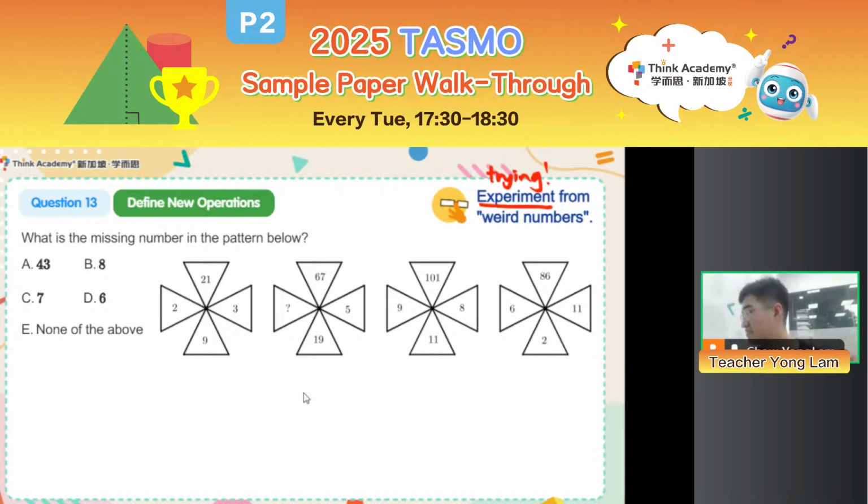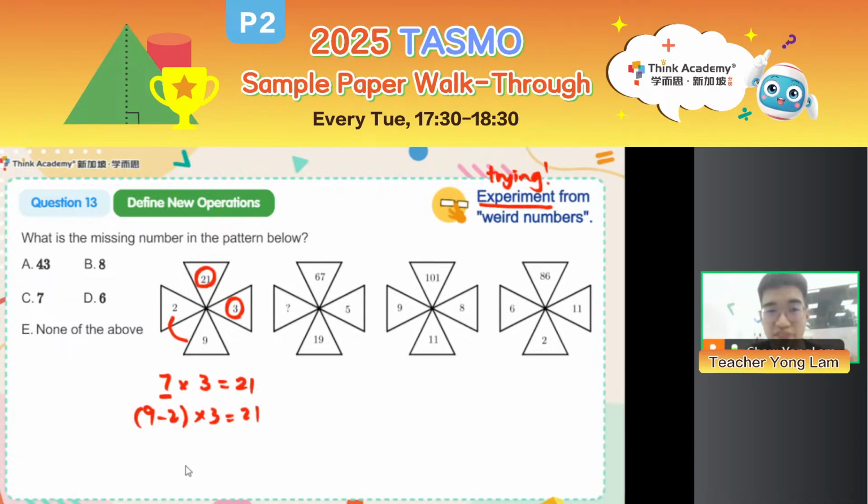All right. So now, maybe some of you might think, hey teacher, I start from small numbers. Okay, let's start from small numbers, right? 2, 3, 9. I want to get 21. How could I get 21? Then some people might say, oh, I see 21 related to 3, because 7 times 3 equals 21. So all I need to find out is how do I get 7? And then you see, oh, 2 and 9. I can do 9 minus 2, and then times 3 equals 21.